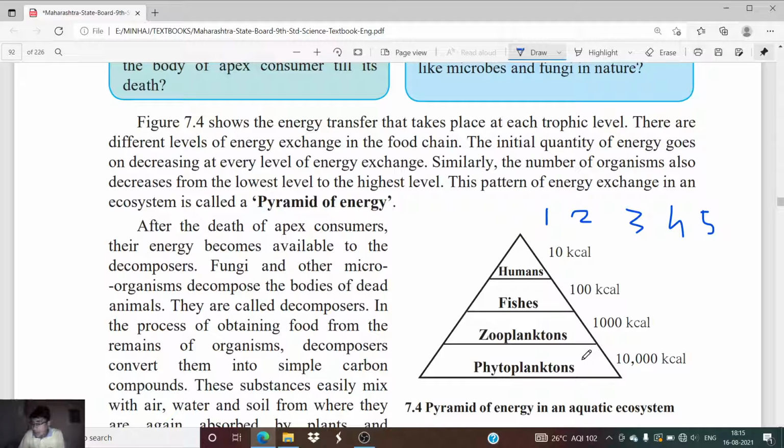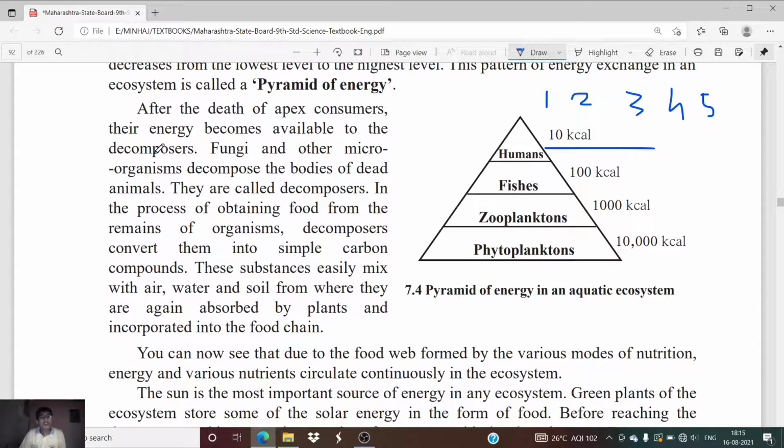Then zooplanktons are consumed by fishes. The energy conversion again reduces to 100 kilocalories. And we humans consume fishes, obviously. How much energy is consumed from the fishes by the humans? It is 10 kilocalories. After the death of apex consumers, their energy becomes available to the decomposers.